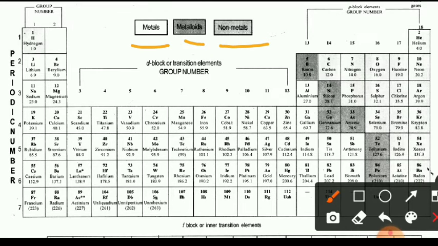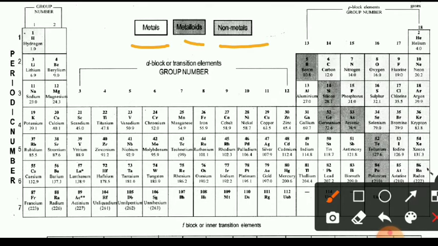Metals show properties like malleability, ductility, shining surface, and conduction of heat and electricity. Non-metals do not show these properties, but metalloids or semi-metals behave like non-metals at low temperature and like metals at higher temperature.